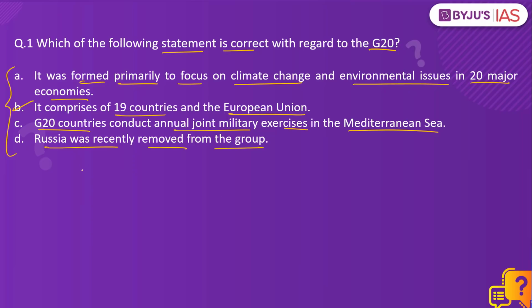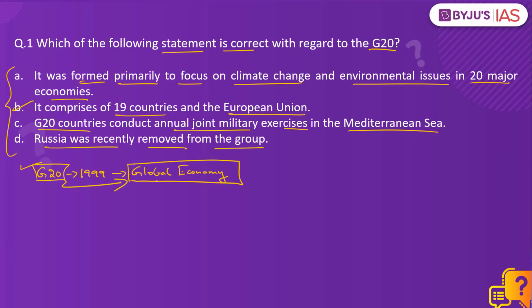See, the G20 was established in 1999 as an intergovernmental forum to primarily focus on global economic issues. Today, the G20 has diversified its focus and even looks at issues such as climate change, counterterrorism, and even geopolitical and strategic issues that are affecting global peace and stability. But however, it primarily remains an economic grouping focused on promoting coordinated action amongst the 20 largest economies. So this makes option A incorrect, and the G20 countries do not hold any joint military exercises, and Russia has not been removed from the grouping. So the correct answer is option B.